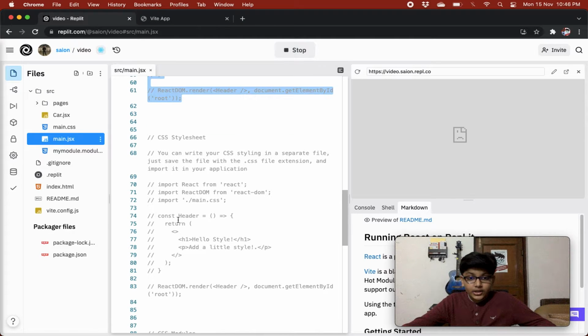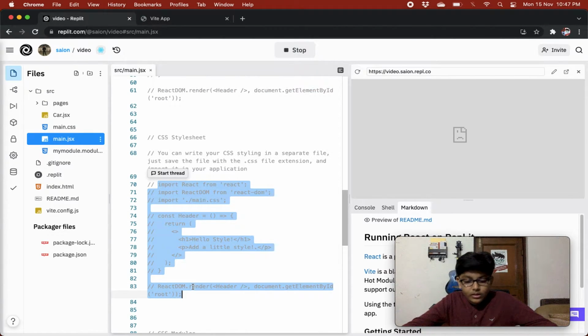What is the other way is that you can create a CSS style sheet, a separate CSS style sheet where you can write all your CSS code, and then you can import it in your React file, and it will style your components, your body, your headings, and everything, right? So you can write your CSS styling in a separate file. Just save the file with the .css file extension, that is basically an extension for CSS files, and import it in your application.